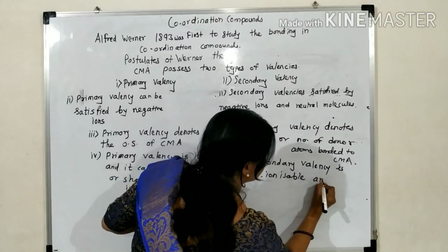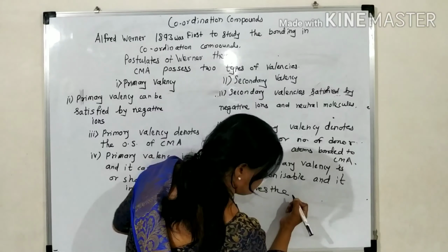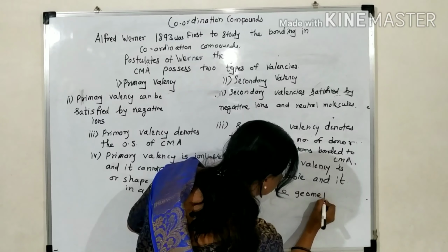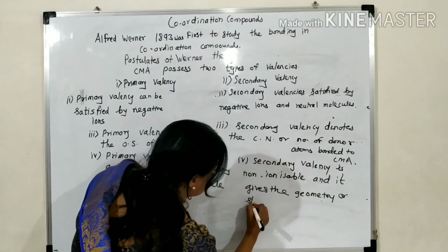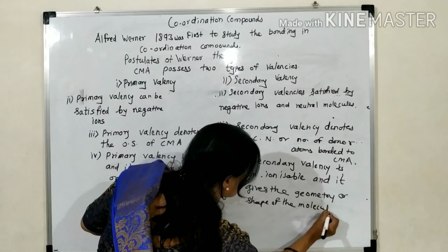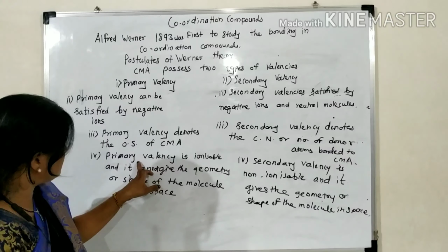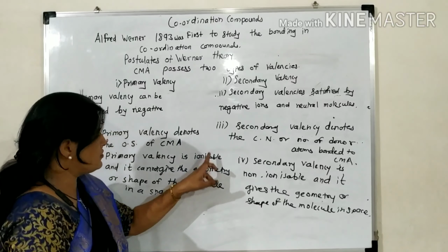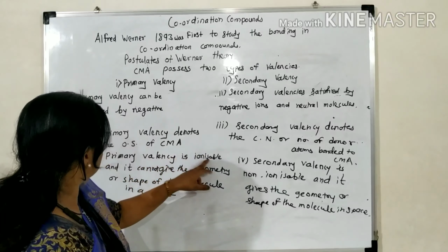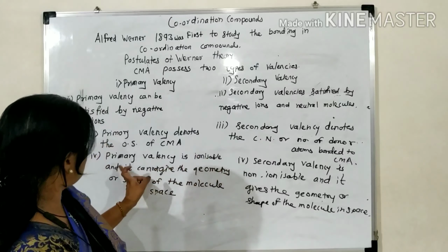And it gives the geometry or shape of the molecule in space. Primary valency is ionizable because there is a dotted line, meaning an ionic bond, that can be ionized. Therefore, it is called ionizable.